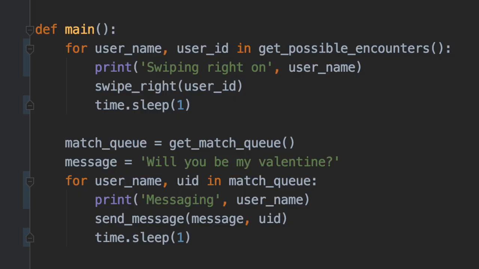I created this brilliantly named, super creative function called main, which goes through all my possible encounters and swipes right on each of them, then chills for a second, and then gets my entire match queue, sets the message to be, will you be my Valentine, and then says for each of these users in the match queue, send each of them this message, and then chill for another second. And so yeah, now this code works. It's great. We're gonna find a date. This Valentine's Day is not gonna be like the rest.